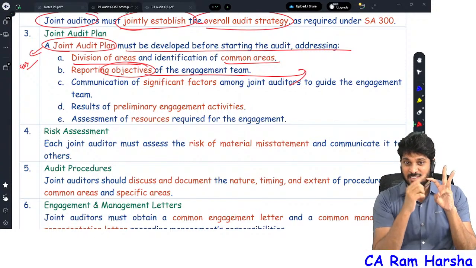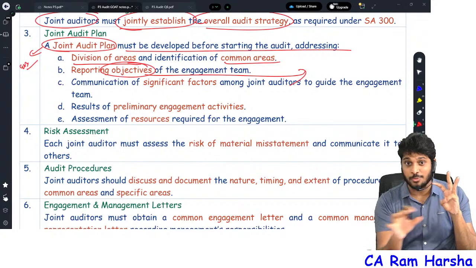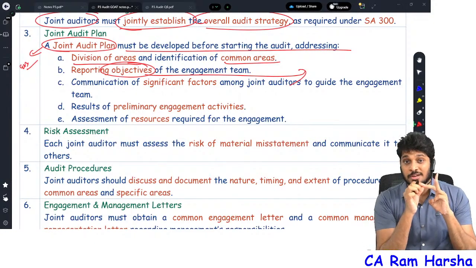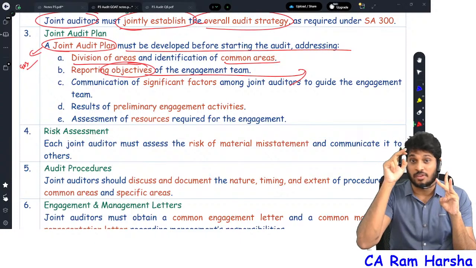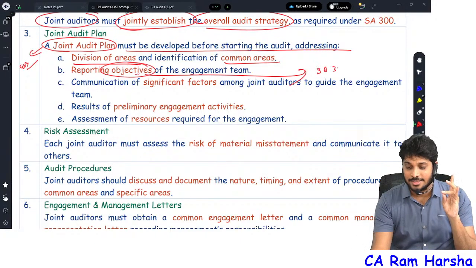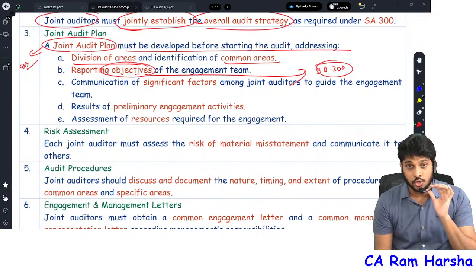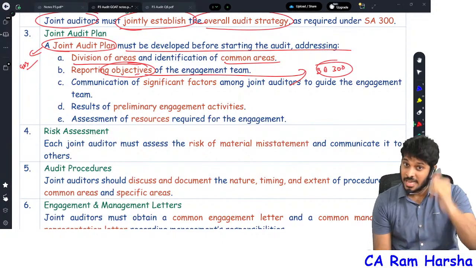Reporting standard means 700, 701, 705, 706, 710, 720, 800. All these are reporting standards. Reporting requirement means CARO 2020, Companies Act reporting, 143 subsection 3. Reporting objectives means the SA 300 standard talks about reporting objectives. We will be discussing reporting. You will have a discussion on reporting objectives in SA 300.